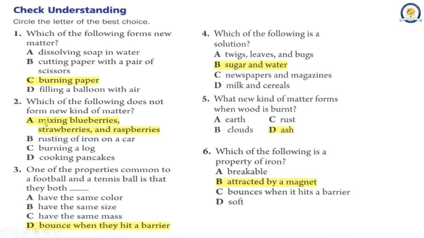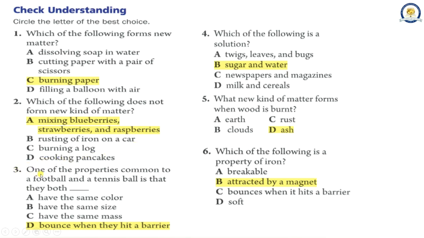2. Which of the following does not form a new kind of matter? A. Mixing blueberries, strawberries, and raspberries. B. Rusting of iron on a car. C. Burning a log. D. Cooking pancakes. The correct answer is A. Mixing blueberries, strawberries, and raspberries.